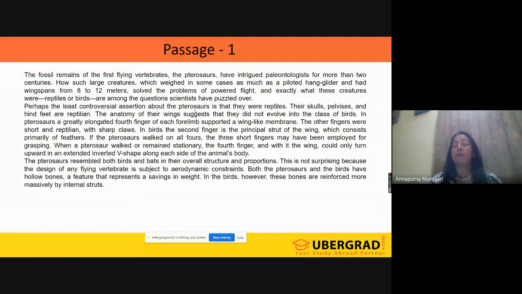That means they are mostly agreeing pterosaurs were reptiles, so they are further adding on by taking the decision that pterosaurs are reptiles.